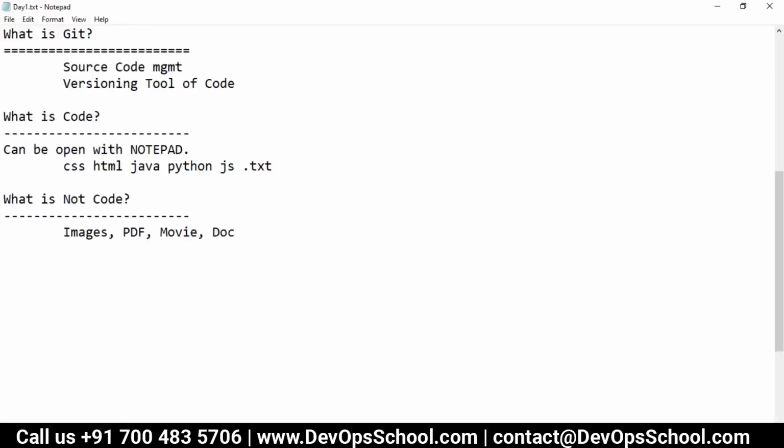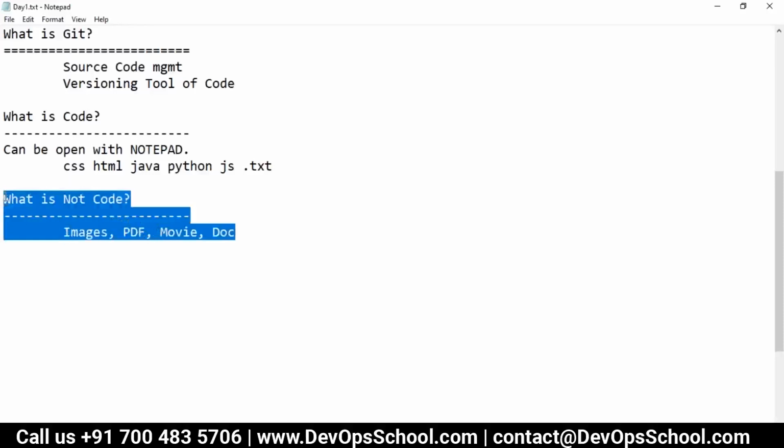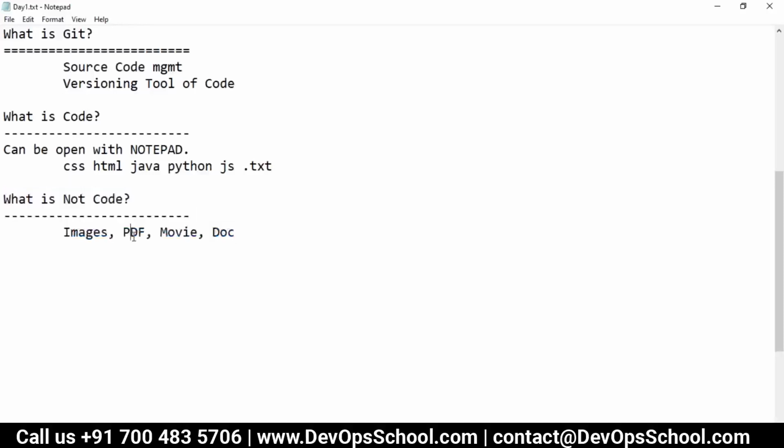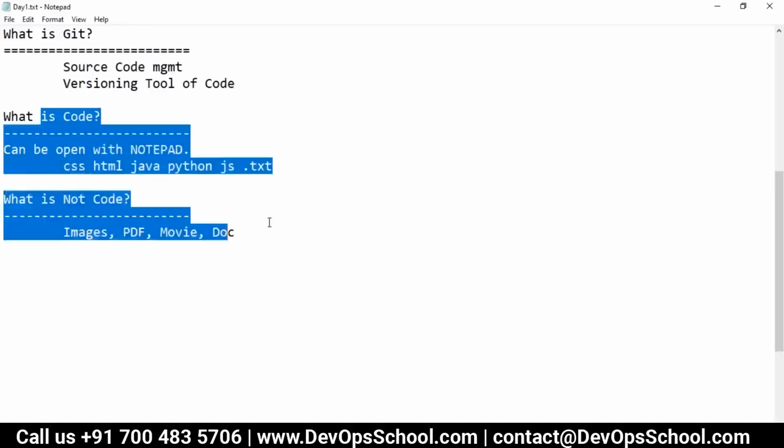MS Doc is not a place where you can store the code. Remember, a doc file, you cannot open in Notepad, correct? So images, PDF, movie files, doc files are not code at all. You should not store them, but still we store these files.